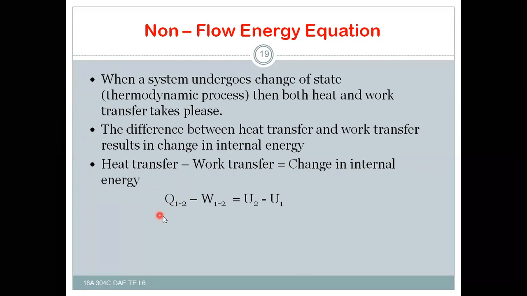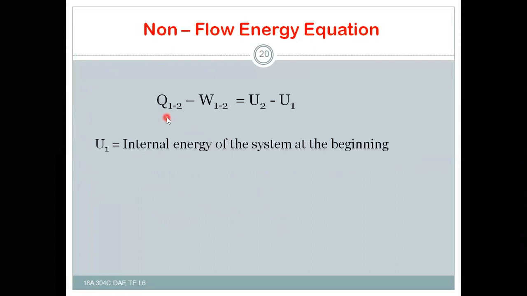That is, the heat transfer Q1-2 during the state change for a thermodynamic process, minus W1-2, is equal to U2 minus U1, the change in internal energy. This is the non-flow energy equation. Q1-2 minus W1-2 equals U2 minus U1, where U1 is the internal energy of the system at the initial stage, whereas U2 is the internal energy at the end of the process, the final stage.